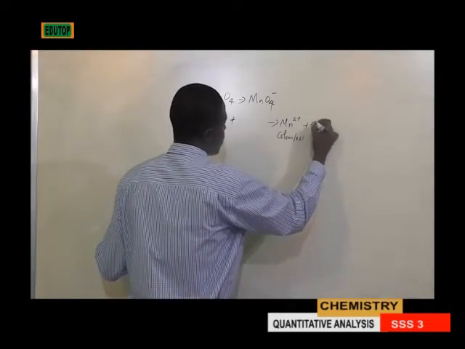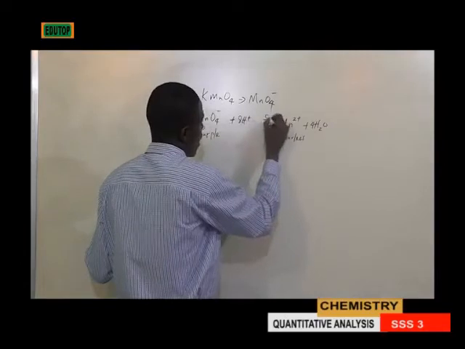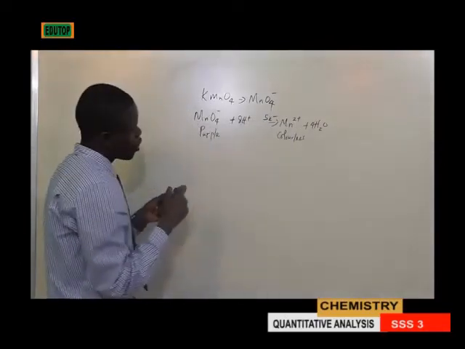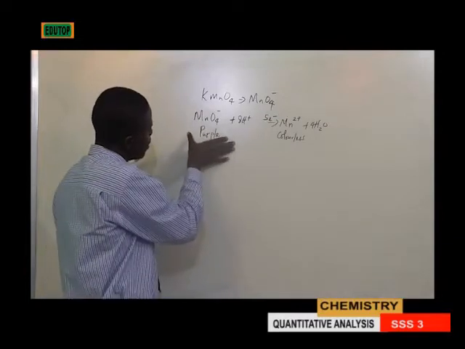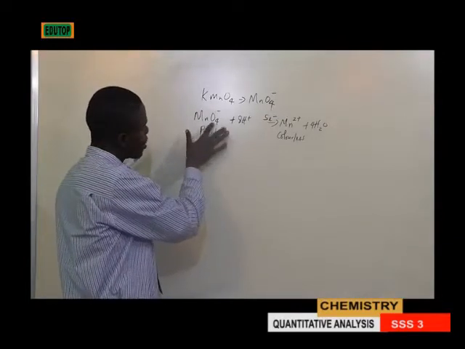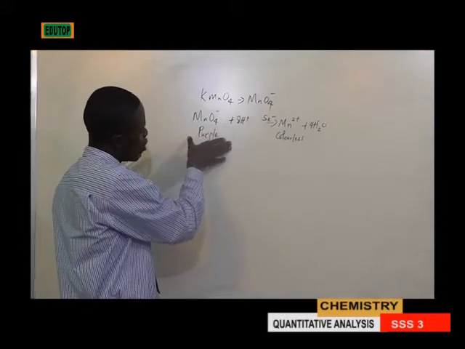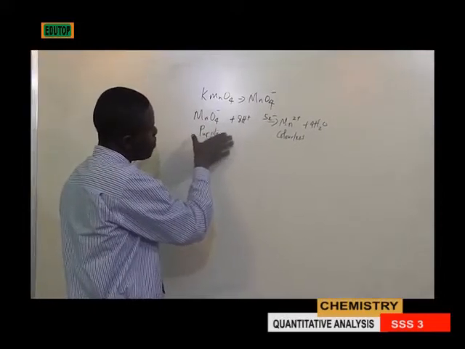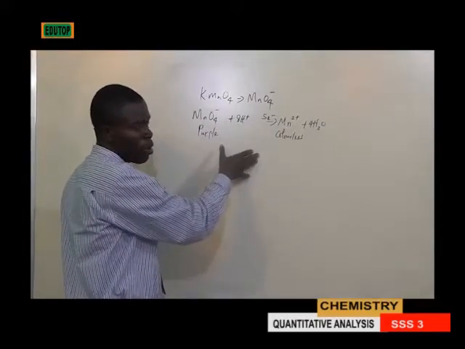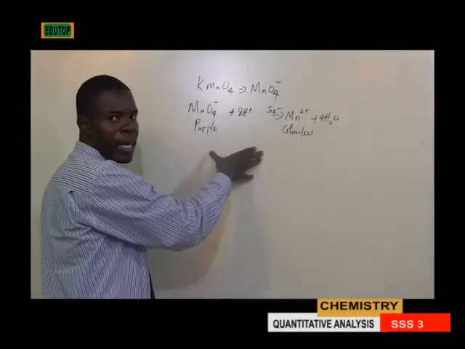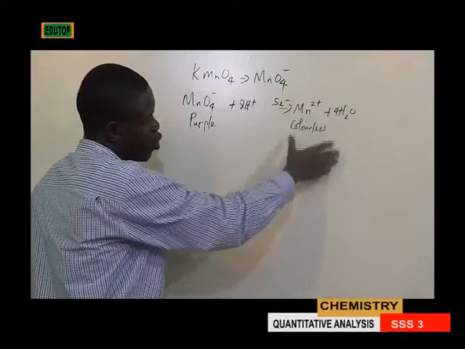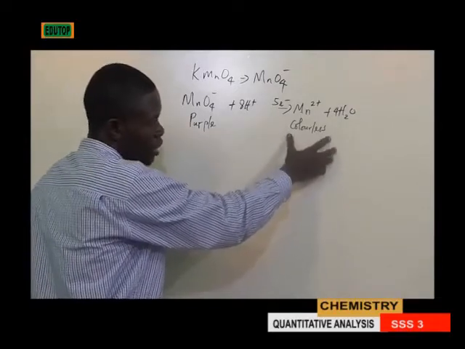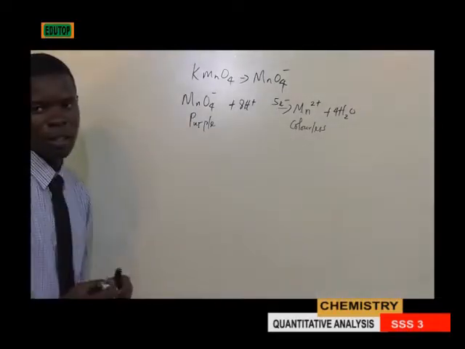So the main point here is that the tetraoxomanganate 7 ion, which is purple, is reduced by a reducing agent to manganese 2 ion, which is colorless.